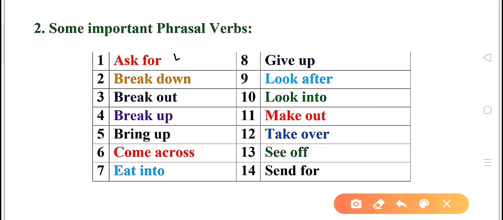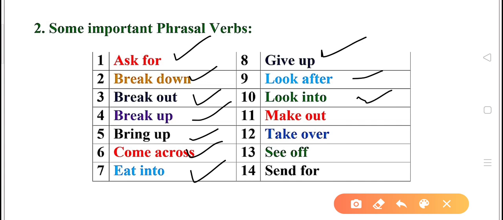So the verbs are ask for, break down. Break down means to stop working properly. Break out, to spread very fast. Meanings you can just consult in a dictionary. Break up is there, bring up is there, come across, eat into, give up, look after, look into. See the verb look: if it is followed by different prepositions, the meaning will change. Look after means take care, and look into means inquire.